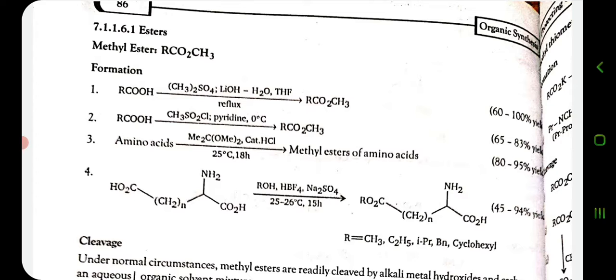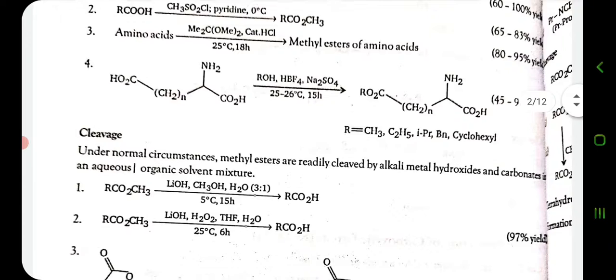Methyl esters can be formed in this reaction, formation of methyl ester, and we will get 60 to 100% yield where the carboxylic group is protected as a methyl ester. In different reactions, the carboxylic group in amino acids can also be protected as methyl esters, or methyl esters of amino acids.